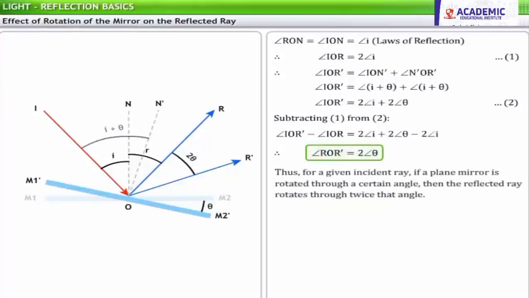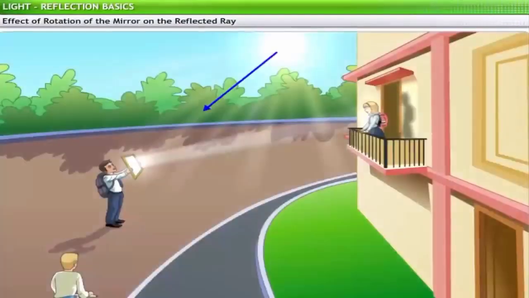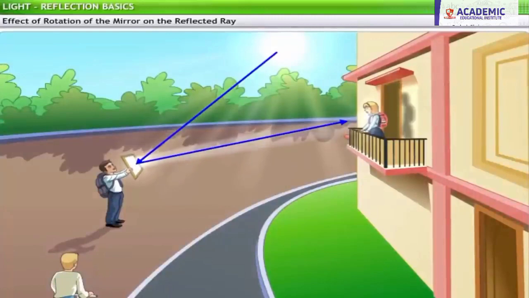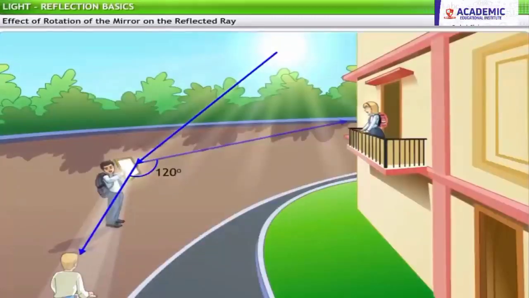Thus, for a given incident ray, if the plane mirror is rotated through a certain angle, then the reflected ray rotates through twice that angle. Hence, for the given problem, if the child has to direct the rays to a person standing 120 degrees apart, he has to rotate the mirror through an angle that is equal to half of 120 degrees, that is 60 degrees.